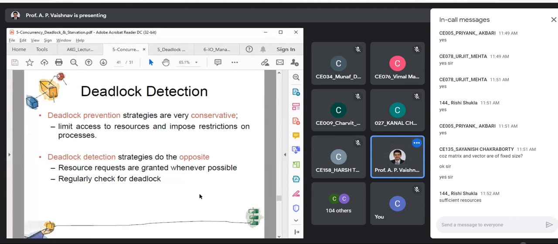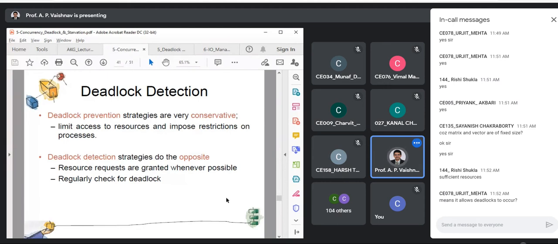And then periodically, you check for the deadlock situation, right? So it allows deadlocks to occur. That's correct, Urjit, right? That is why it is called deadlock detection.